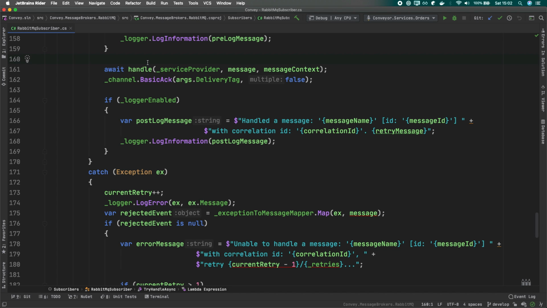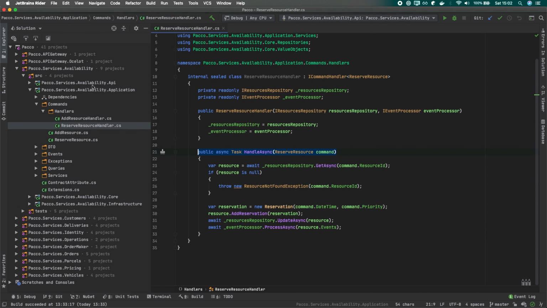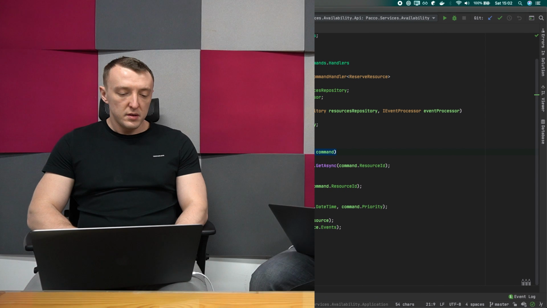And the advantage of having the decorator is that we will not intrude into the code of the handlers themselves. Just to make it clear, the decorator pattern is very simple. The idea is that the decorator implements the same interface as the component that it decorates.